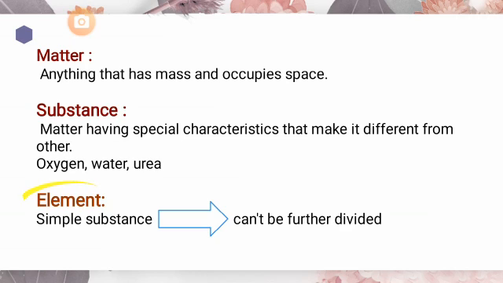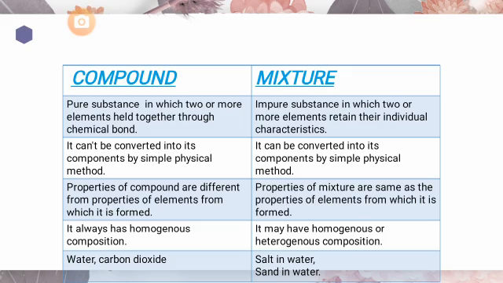So you can say that an element is a simple substance that is composed of only its own same kind of atoms. All atoms present in an oxygen molecule are oxygen atoms, so it cannot be further divided. While water is made up of hydrogen and oxygen atoms, so it can be further divided. You can't call water an element, but you can call oxygen an element. Okay, next, compound and mixture.